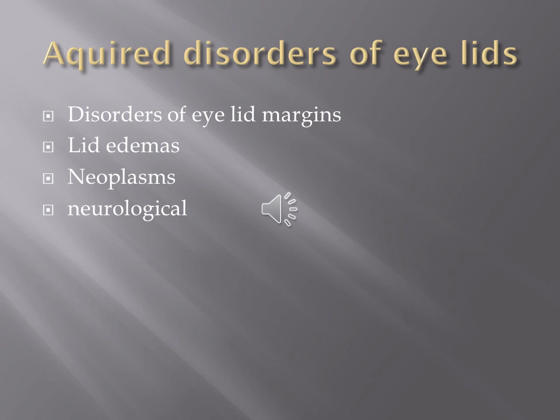So far we have been talking about the congenital abnormalities of the eyelid. Now we will come to the acquired disorders of the eyelids. The eyelid disorders of the acquired nature can be divided into disorders of the lid margin and lid, inflammatory conditions, neoplastic conditions, and traumatic conditions.